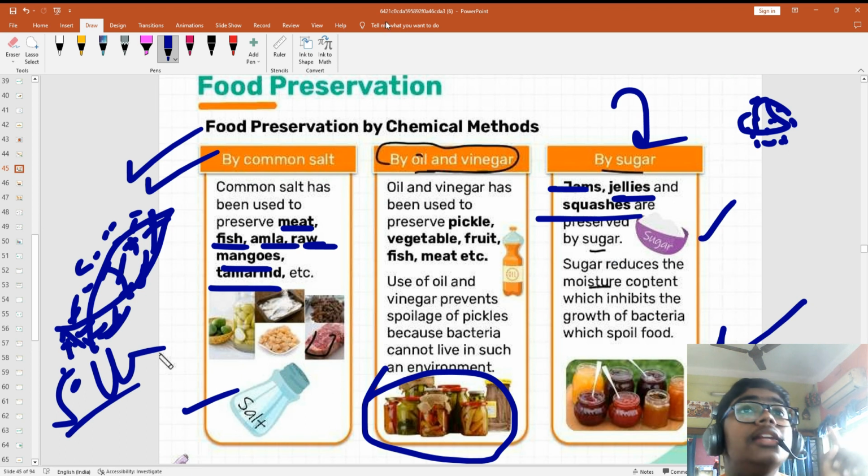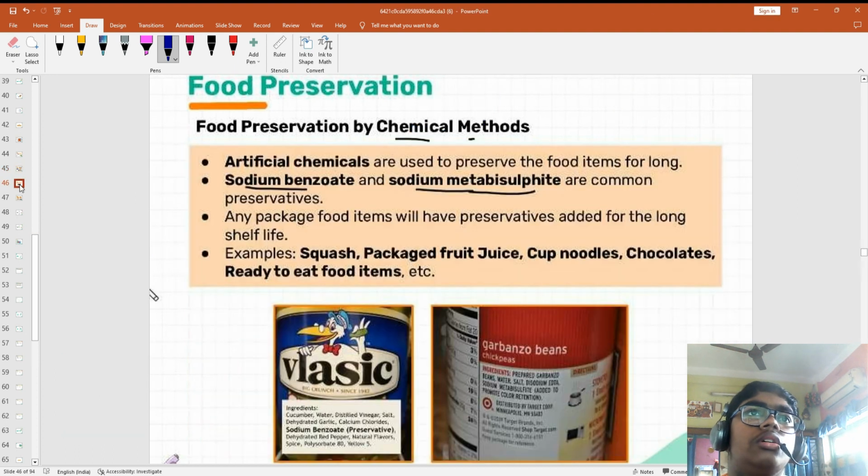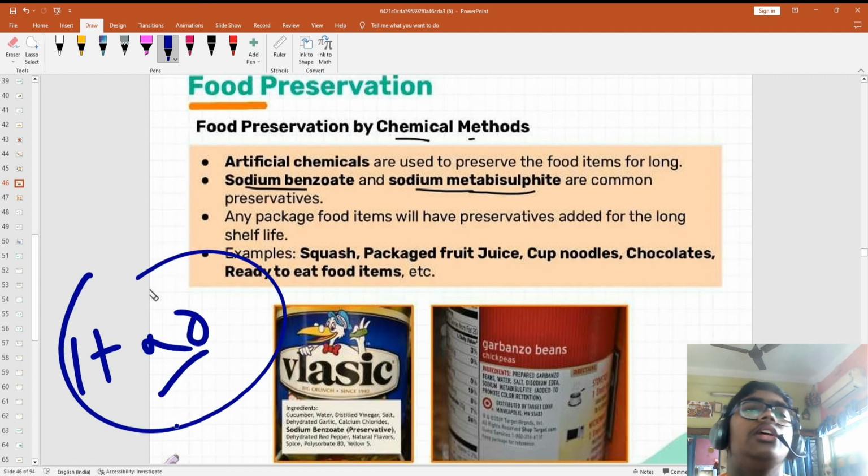And same way, in the oily and vinegary environment, means there is no moisture, there also it can't grow. Salty environment can't grow. Sugary environment can't grow. Oil and vinegar, where there is no moisture, there it can't grow. Because you know moisture's formula is H2O, and H2O means water only. So water does not mix with oil and vinegar. That's why.